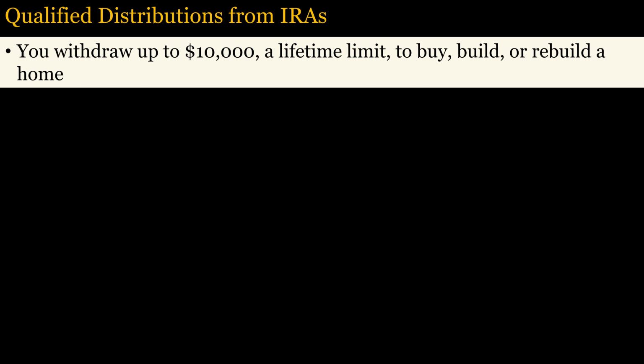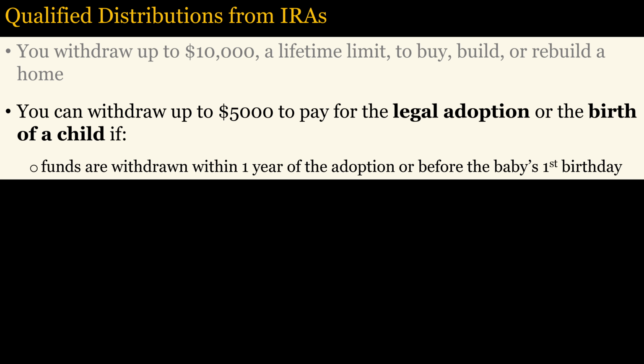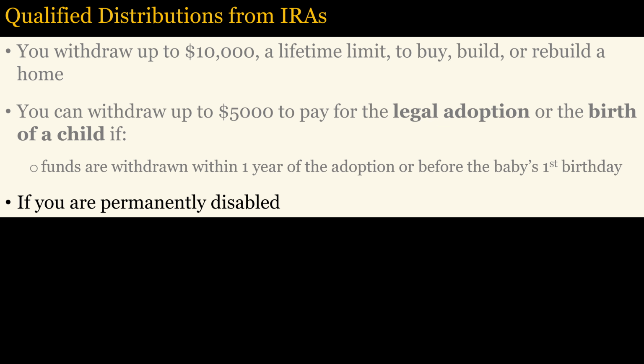You can withdraw up to $10,000 to buy, build, or rebuild a home, or up to $5,000 to pay for the legal adoption or the birth of a child, if the funds are withdrawn within 1 year of the adoption or before the baby's first birthday. You can also withdraw money without penalty if you become permanently disabled.